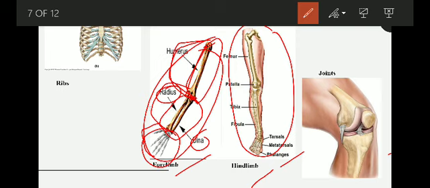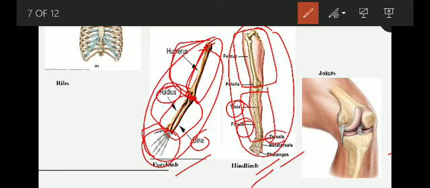Then in the hind limb we have a thigh bone called the femur. Then we have two bones in the lower leg called tibia and fibula. Then we have tarsals, the small bones, and the metatarsals, and the finger bones are called phalanges. Here also the finger bones are called phalanges.